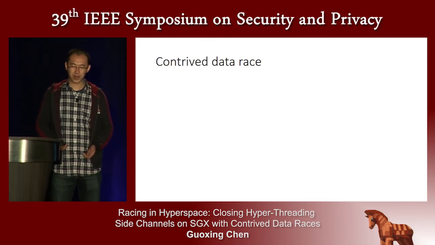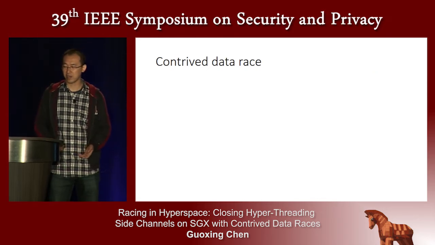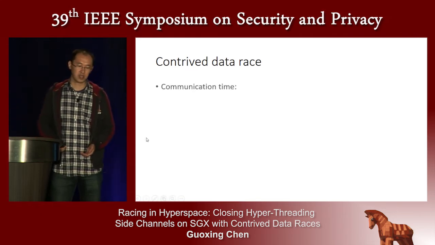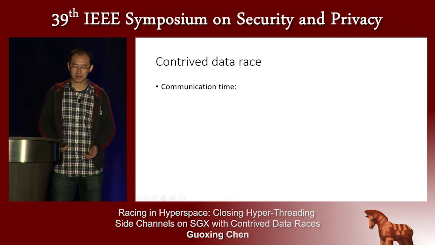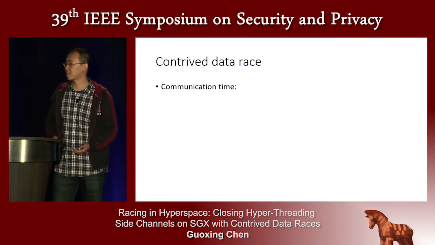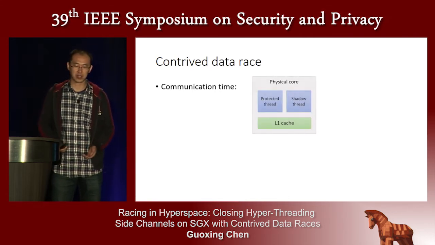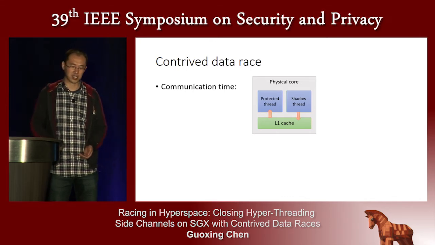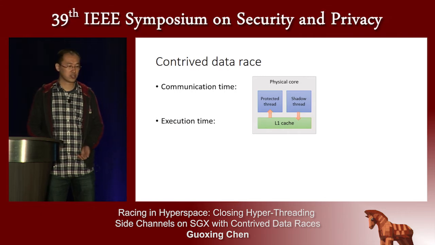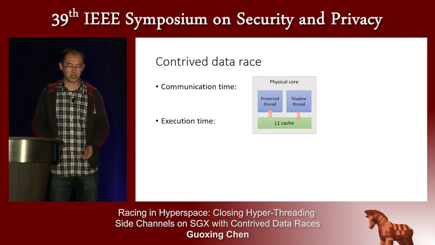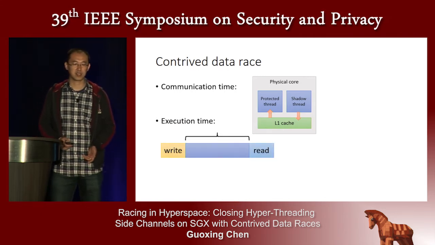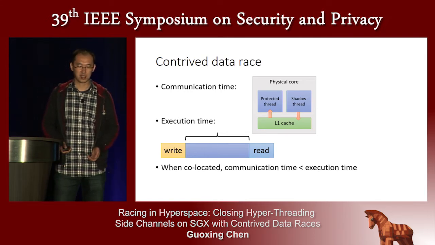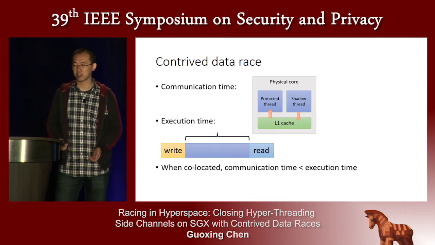But to better explain the difference of the data race probabilities, let's focus on two measurements. The first is the communication time, which is the time it takes for the value written by one thread to appear on the other thread's memory hierarchy. And the second is the execution time, which is the time between one read and its preceding write on one thread.